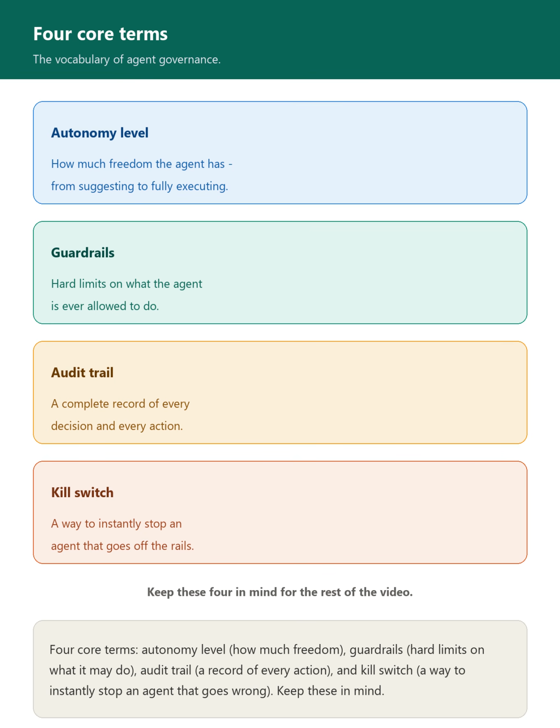Let us define a few core terms. Autonomy level is how much freedom the agent has, from suggesting actions to executing them fully on its own. Guardrails are hard limits on what the agent may do. An audit trail is a complete record of every decision and action. And a kill switch is a way to instantly stop an agent that goes off the rails. Keep these 4 ideas in mind.